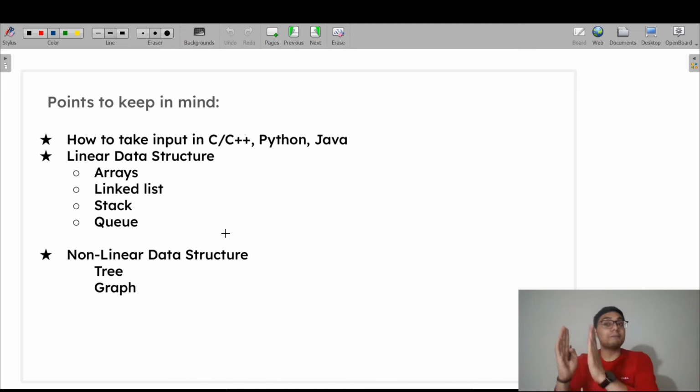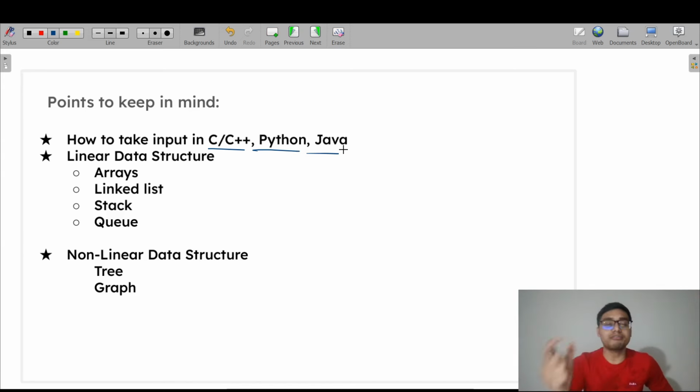So what are the important points that you need to keep in mind? A lot of students made mistakes regarding how to take input in various languages. A lot of students are making mistakes taking input in the TCS compiler, either in C++ or Python or Java.